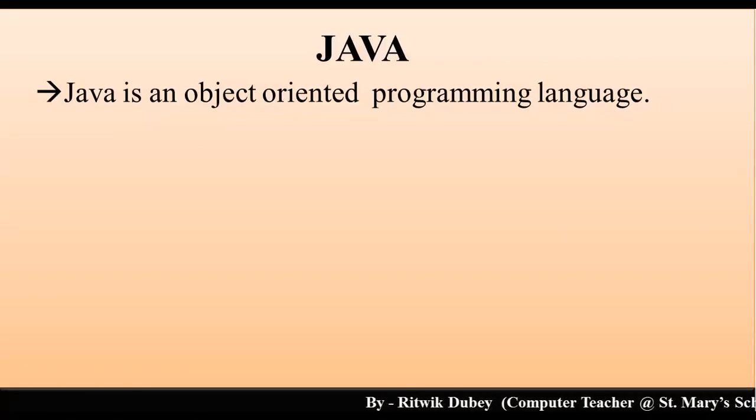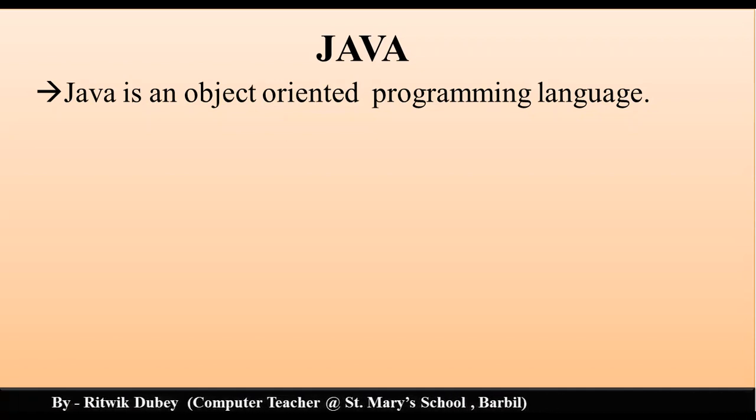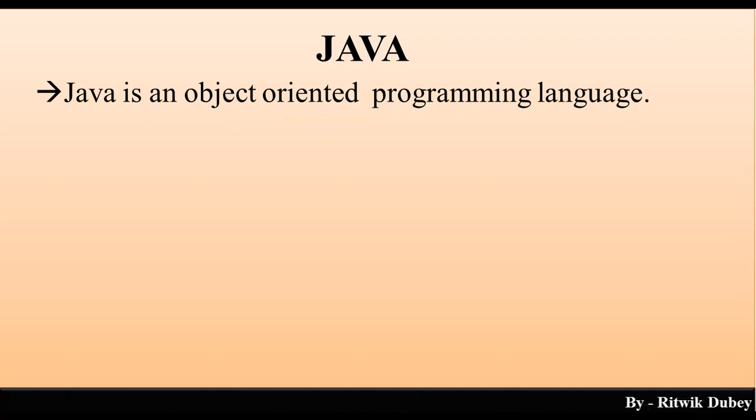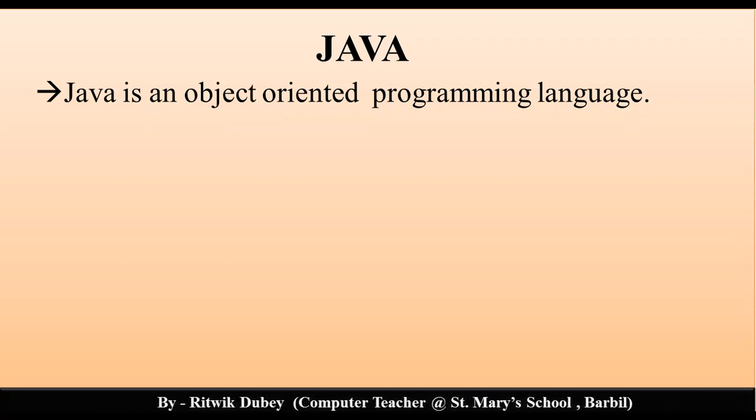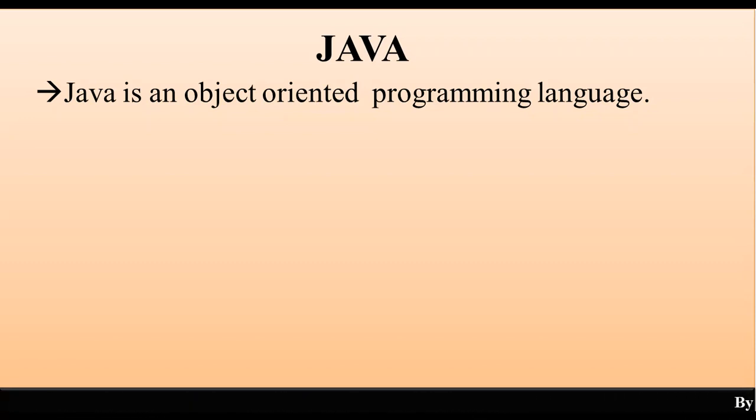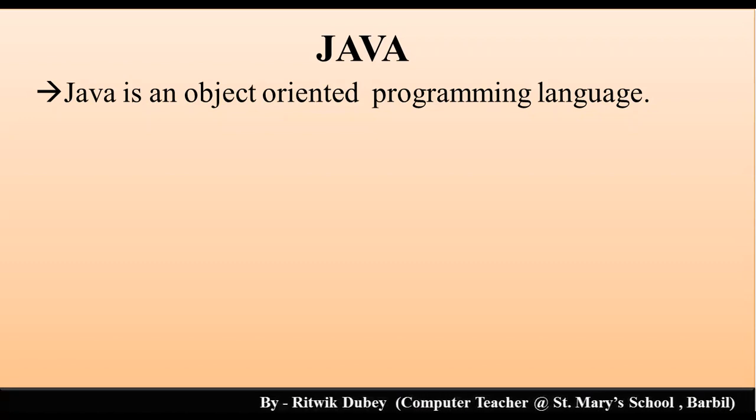In a similar fashion, if we have to communicate with computer, then we need to write some instructions, and the instructions are written by learning some programming language. Example, you can write the instructions using C programming language or C++ programming language. So likewise, Java is also a programming language.